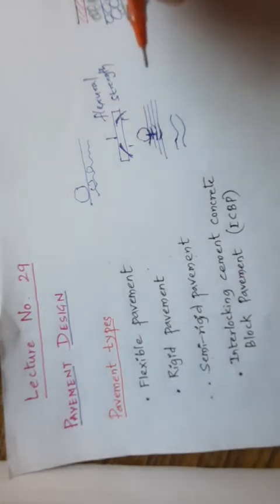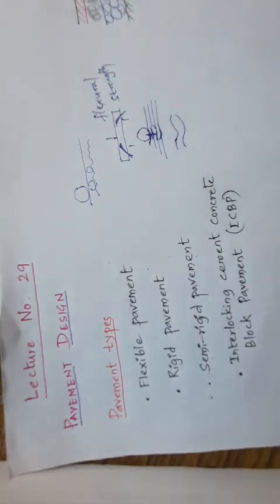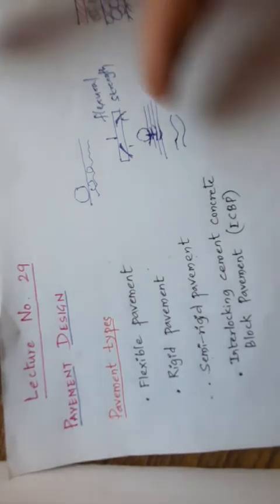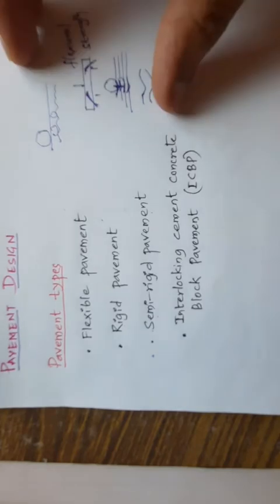So due to this ability of the flexible pavement layer to distribute the compressive stress over a larger area, in a larger shape, in the form of a truncated cone, what you call. Clear? This is all about the flexible pavement.